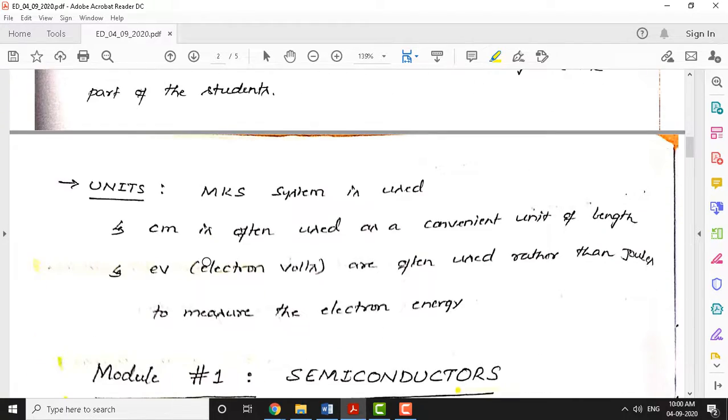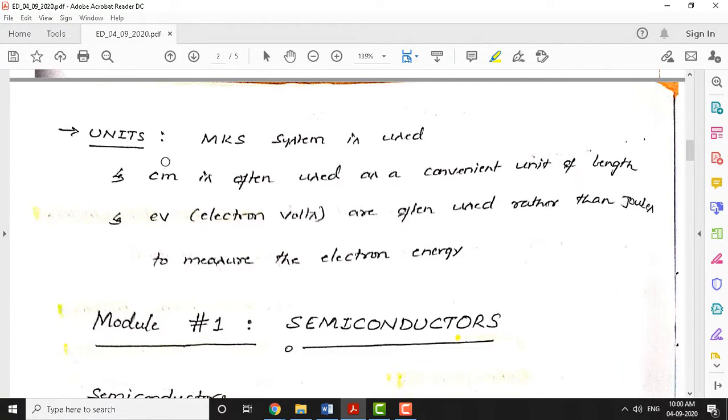Okay. Next, coming to the system of units used in this course, it is the MKS system. Probably in 10+2 you are aware of the SI system. Alternative to that, we have the MKS system. This is a standard adopted in semiconductor physics. For example, in the MKS system we use the centimeter to represent length. It's a basically convenient unit of length compared to meter or millimeter. Instead of that, we are using the centimeter in the MKS system.